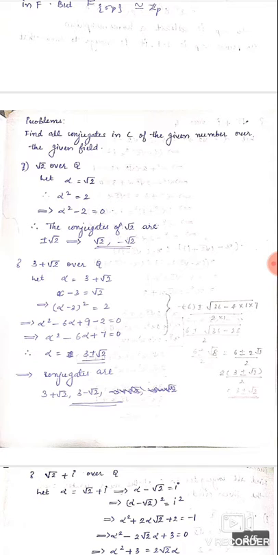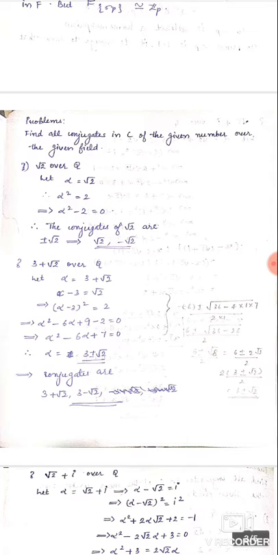So, we can consider root 2 equal to alpha. So alpha square equal to 2, then alpha square minus 2 equal to 0. So we get the conjugates plus or minus root 2. That is, the conjugates of root 2 are plus or minus root 2, that is, root 2 and minus root 2.